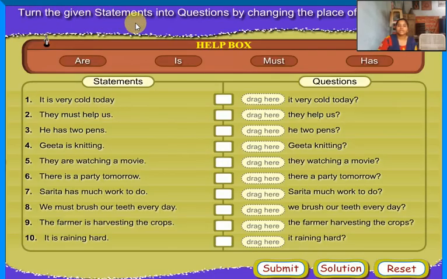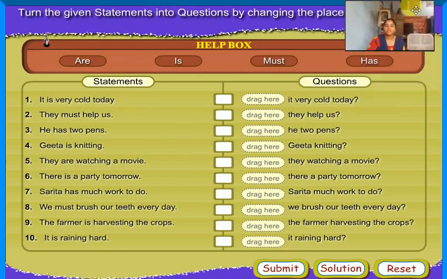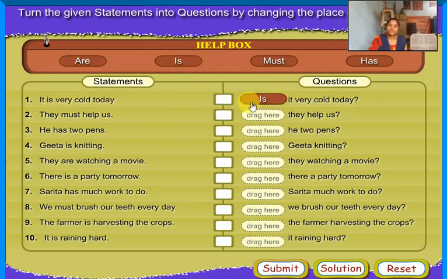Turn the given statements into questions by changing the place of verbs. It is very cold today. Is it very cold today? They must help us. Must they help us? He has 2 pants. Has he 2 pants? Geeta is kidding. Is Geeta kidding?